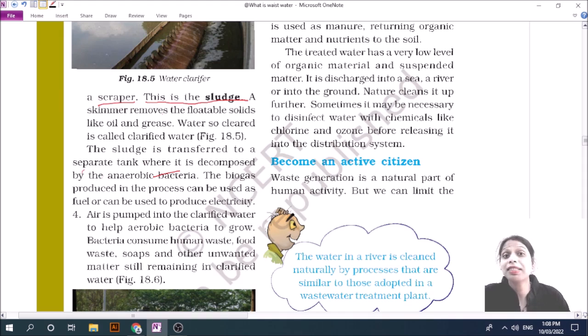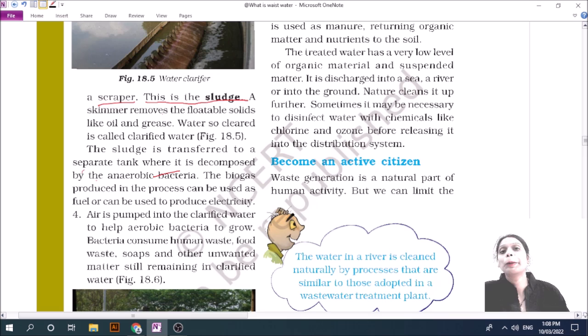Then the sludge is usually kept in a tank that is covered, where anaerobic bacteria, meaning without oxygen, where air is not passed, decompose the sludge.